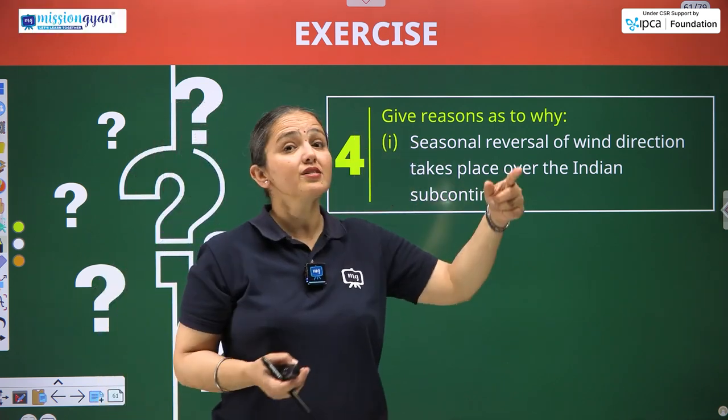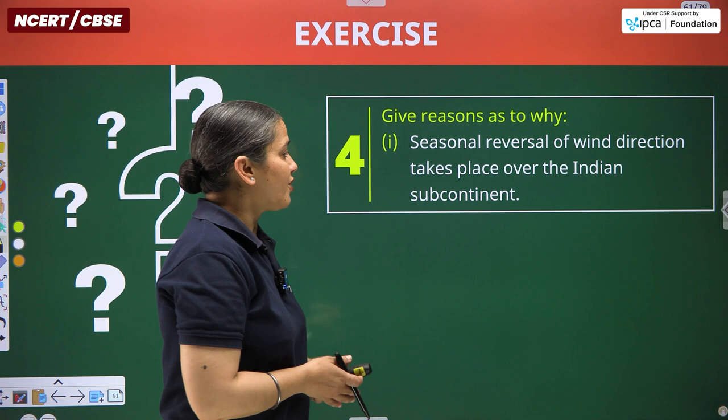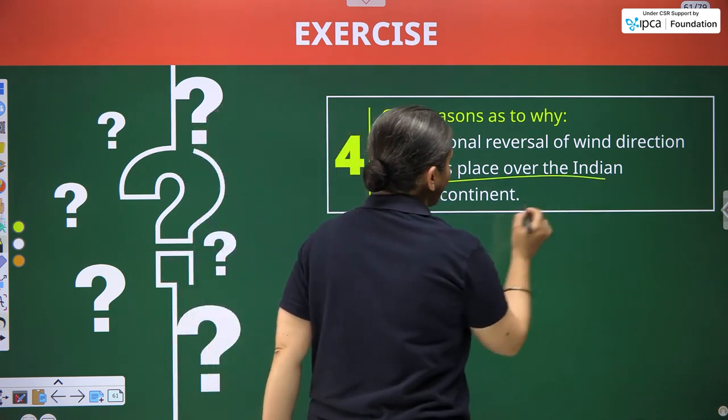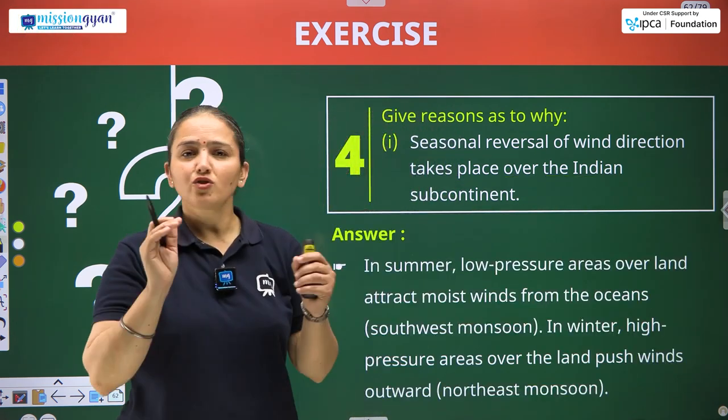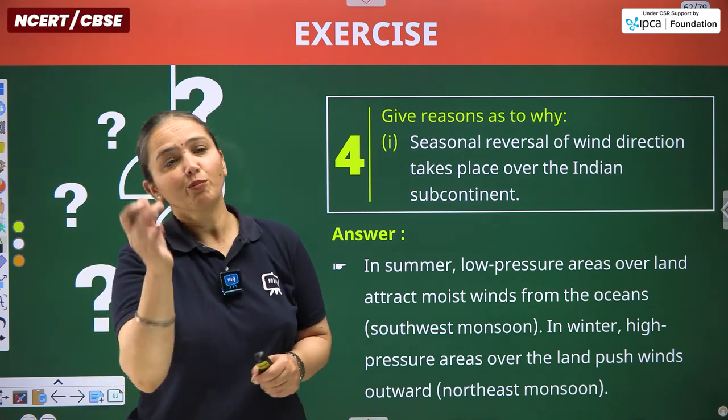Next question, important one, because although all questions are important, but these are interesting also, as we have to give the reasons for the given statements. Seasonal reversal of wind direction takes place over the Indian subcontinent, and the straightforward example, actually not the example, the straightforward concept is of monsoon.